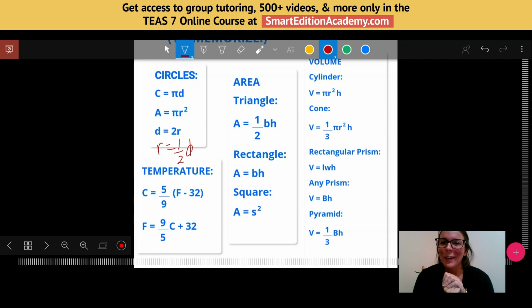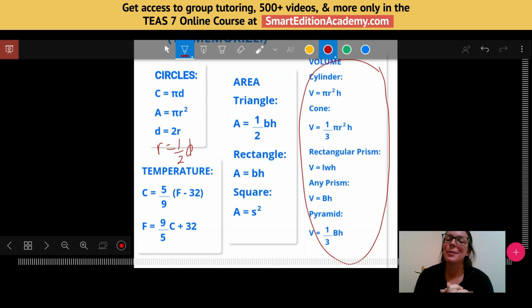And a little bit more geometry. Notice how a lot of these formulas are geometry that we need to know. We've got our volume formulas over here on this side. So cylinder, cone: cylinder, volume equals pi times the radius squared times the height. Cone is 1/3 times pi times the radius squared times the height.